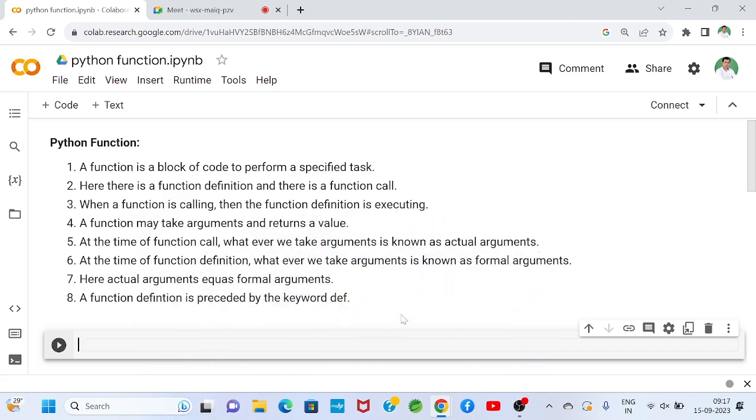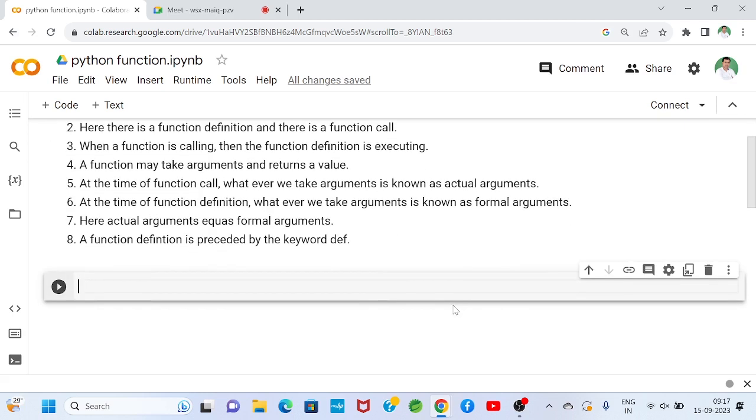A function is a block of code to perform a specified task, or we can say for representing a task, we have to define a function. The number of tasks is the number of function definitions. Always remember a function definition is representing a task. A function definition is executing when that function I call.